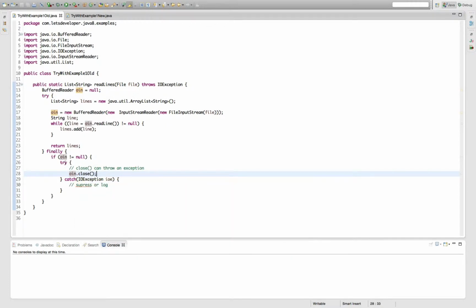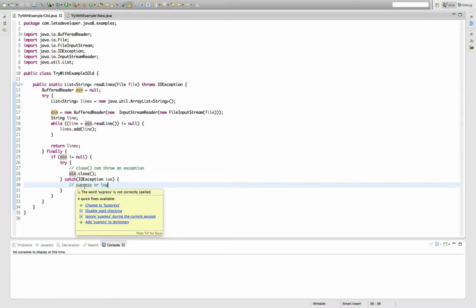So I have to add an additional try-catch block here to actually handle this exception, because I may not want an exception on closing the file to disturb my method functionality, because actually I have read all the lines successfully, but closing fails. So if I wouldn't catch this exception, the whole method would throw an exception instead of returning the lines which are already read successfully.